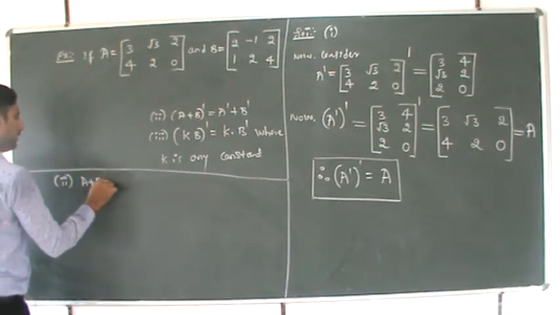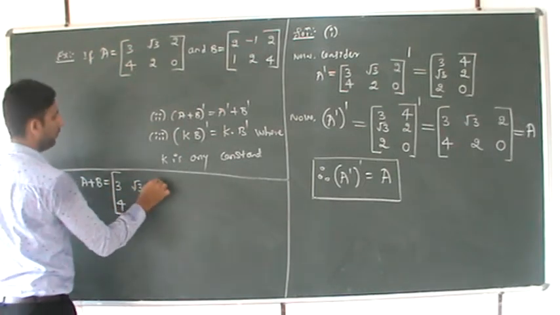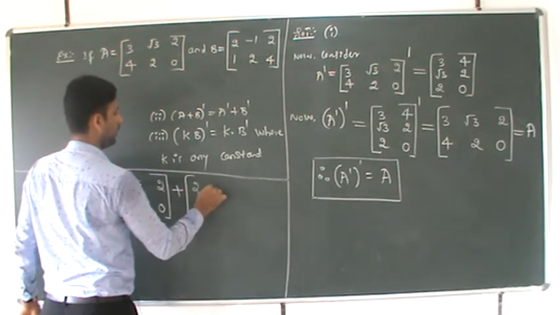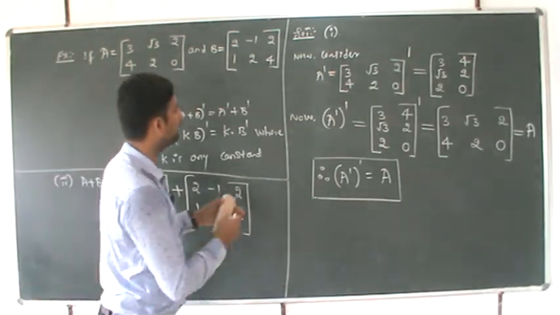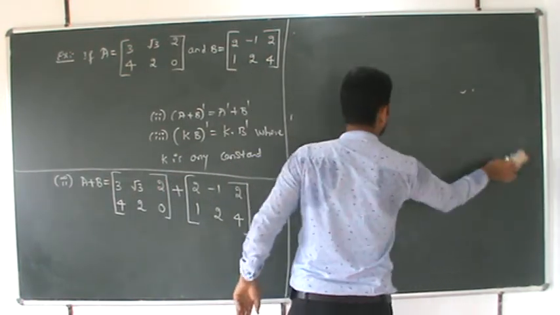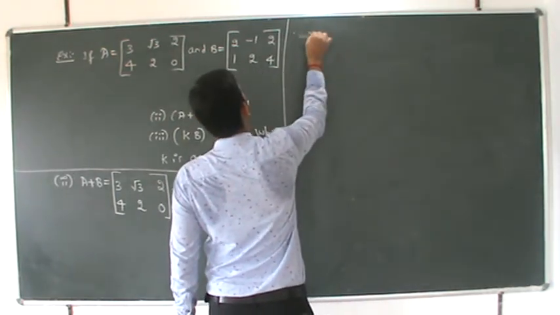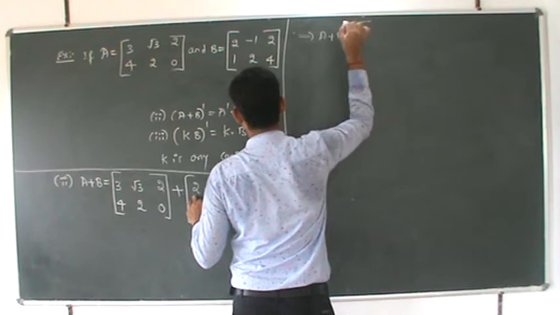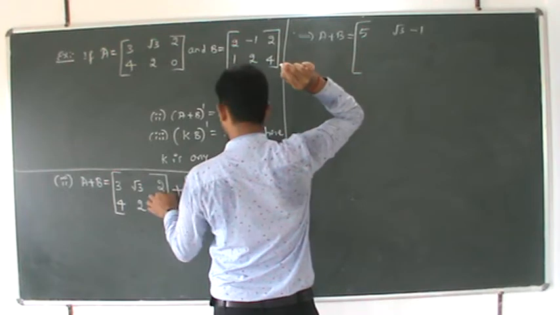First consider A plus B. A plus B is equal to [3 4 root 3 2 2 0] plus [B: 2 1 minus 1 2 2 4], which implies A plus B is equal to 3 plus 2, which is nothing but 5, root 3 minus 1. 2 plus 2 becomes 4.